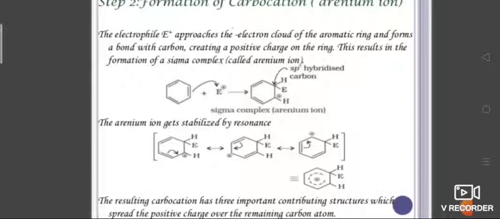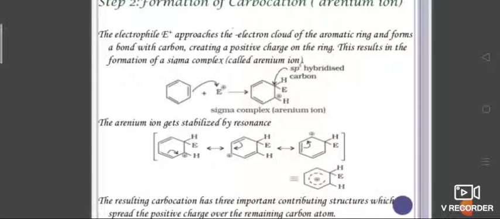The arenium ion gets stabilized by resonance. Once again it is delocalized. The structure gets delocalized. Due to this resonance, the bonds are rearranging.